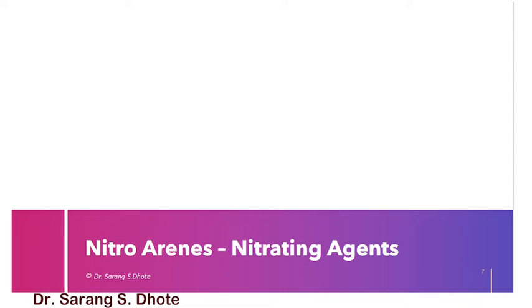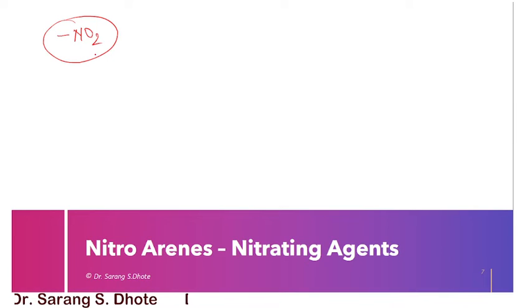Now here we are going to discuss the various nitrating agents. Nitrating agents means the mixtures or agents that give the NO2 group. All these mixtures are known as nitrating agents. We will discuss them one by one.